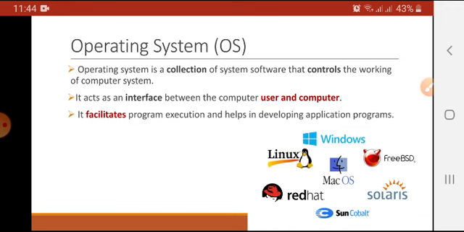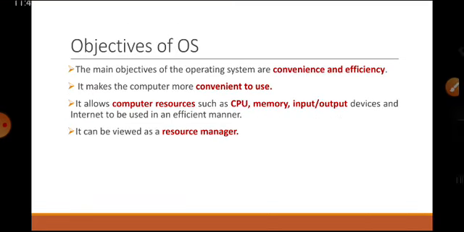Here in this diagram you can see the different operating systems I have mentioned. The most commonly used operating system is Windows. There are different versions of Windows operating system, then Linux, Mac operating system, Red Hat, etc. So what are the objectives of operating system?